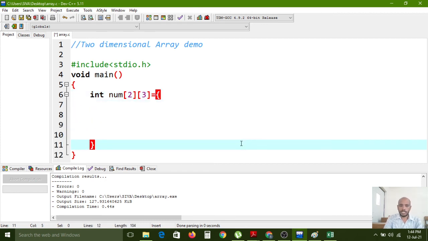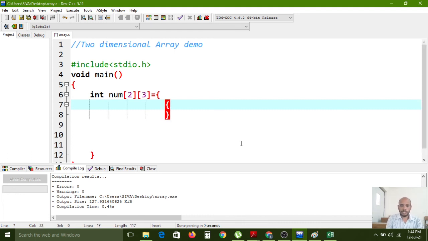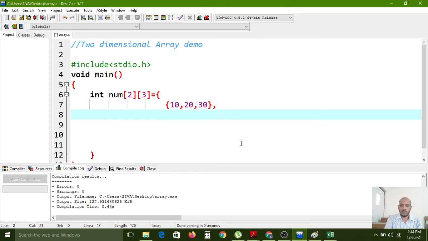So if you want to initialize 2 rows 3 columns, you have to use one more bracket. So here 10, 20, 30, this is 3 columns. This one is 3 columns. One row completed. Now I want to add one more row, so like that if you give 40, 50, 60. So this is 2 rows and 3 columns.